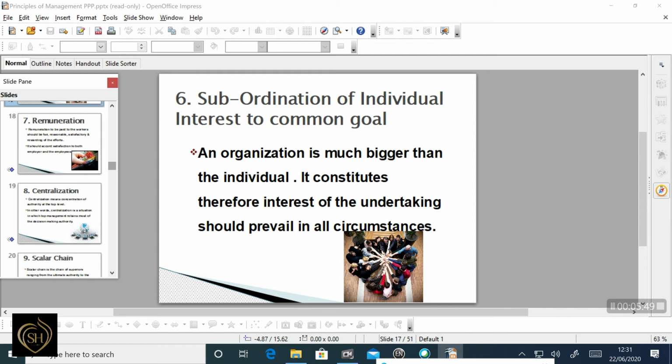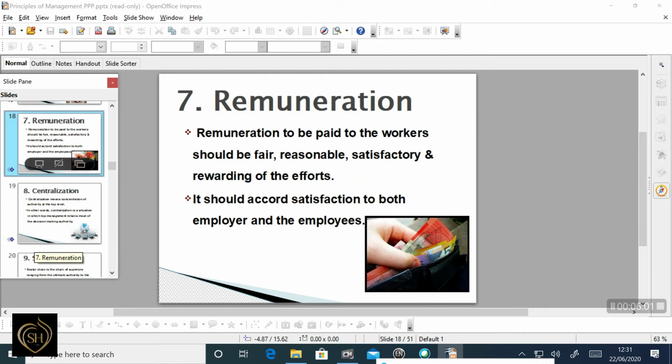Then the next one is remuneration of employees, or remuneration of personnel. Workers should be paid fair wages for their services. The method of wage payment should provide maximum possible satisfaction to both the employer and the employee. So it should be according to the satisfaction of both the employer and the employee, and the remuneration must be a fair one for the employees.